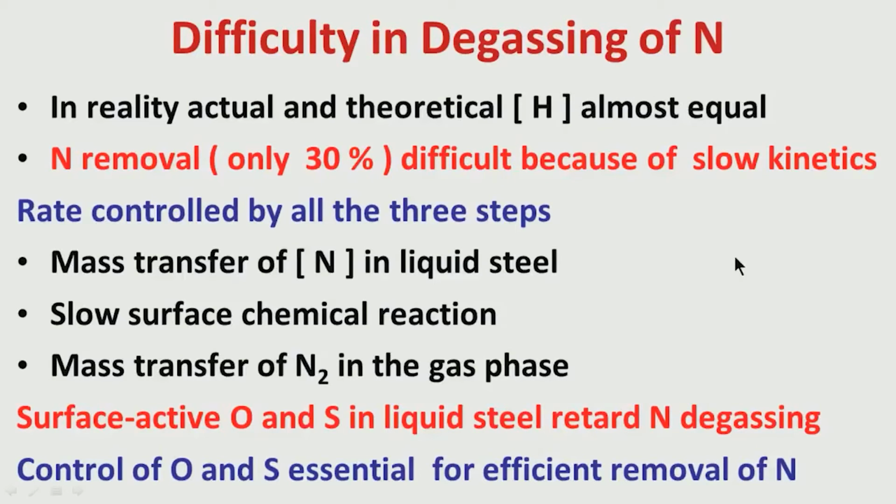That is the reason there is a sequence of processes for secondary refining. First there is deoxidation, then only you will get good desulfurization. As I have explained to you earlier, if you have a low amount of dissolved oxygen in liquid steel, then only it is possible to transfer sulfur.